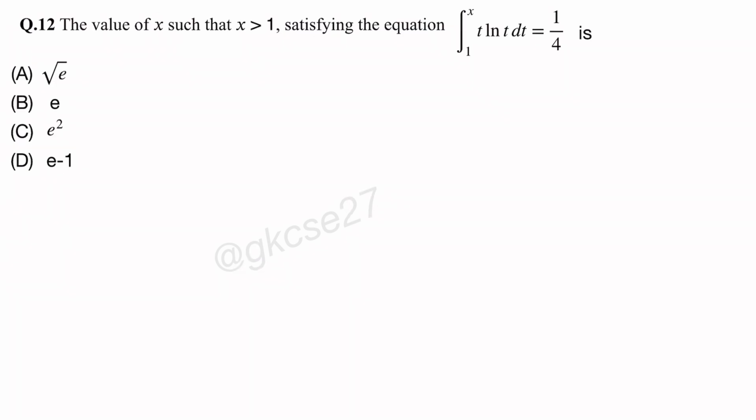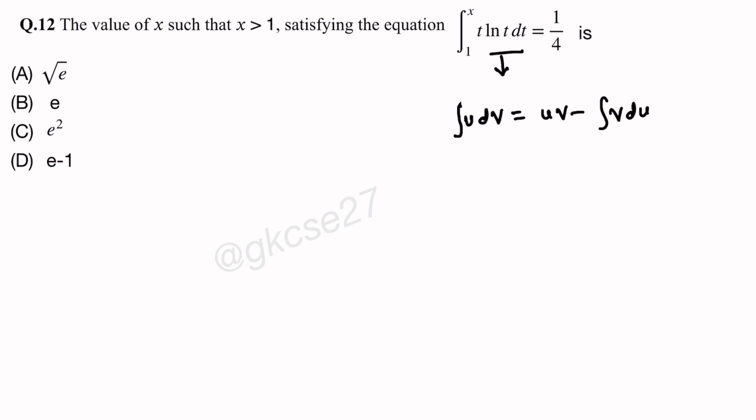Let's see question number 12. The value of x such that x is greater than 1, satisfying the equation, definite integration from 1 to x of t ln t dt equal to 1 by 4. Here we have to find the value of x. So I will solve this one using integration by parts. So its formula will be the integral of u dv equals uv minus the integral of v du.